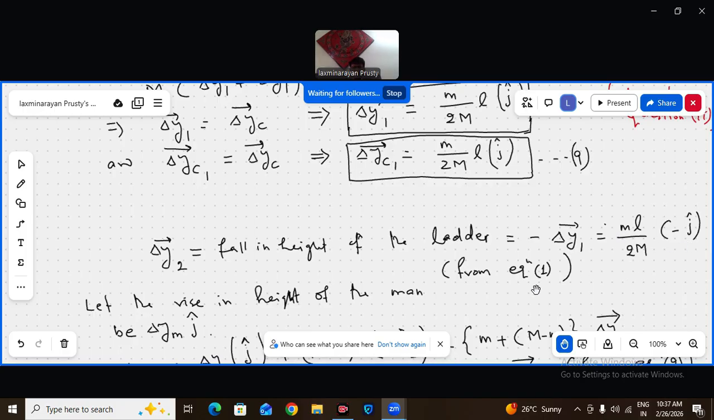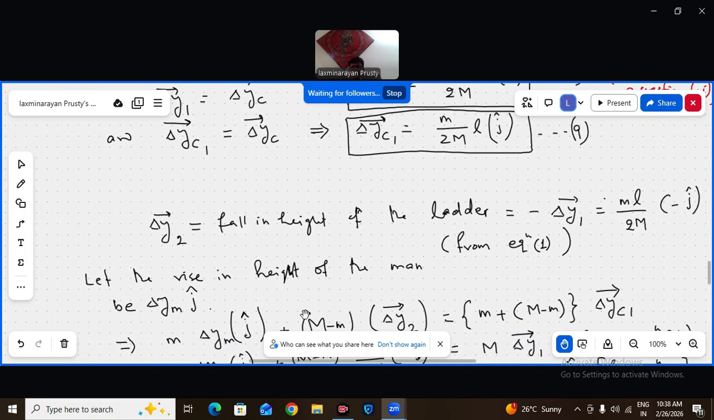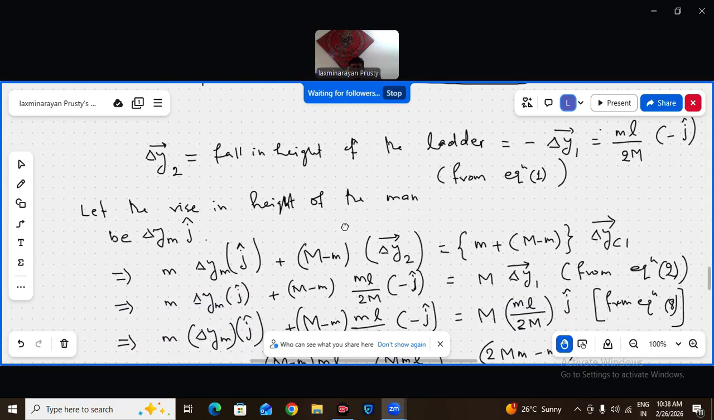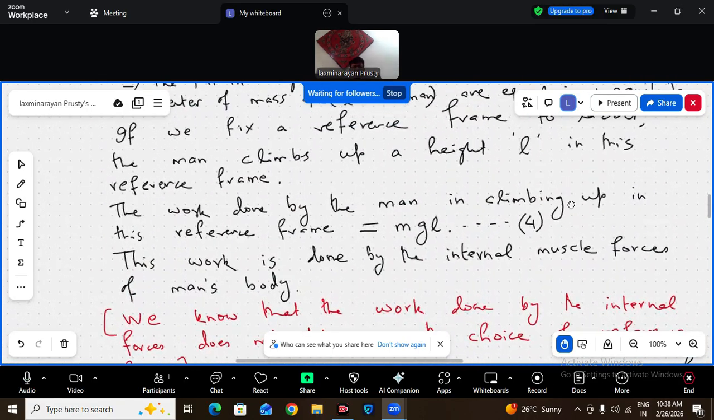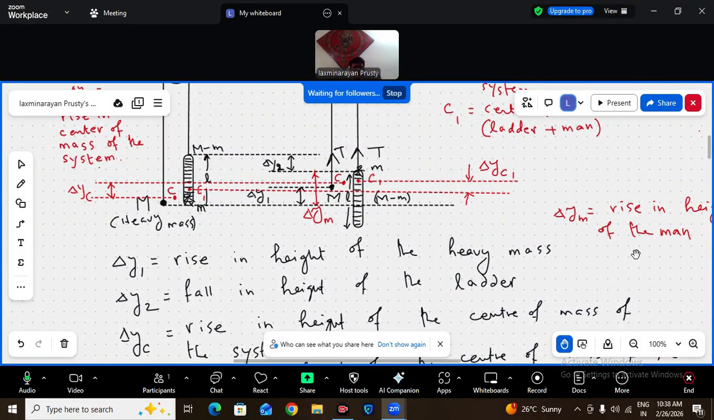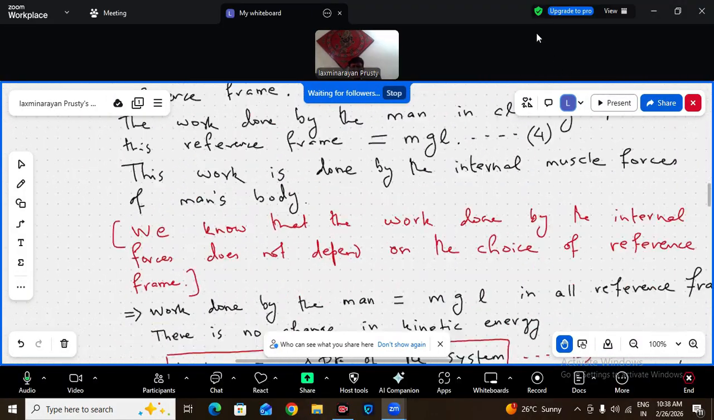From equation 1, which I just showed you, let the rise of height of the man be delta Ym. Actually, I can do that directly also. The ladder has fallen by this much, man has climbed up by L. So total rise of man will be L minus ML by 2M. That I can write, but I am doing it in a different manner. Let the rise in height of the man be delta Ym j cap, which I have written already in the beginning itself, delta Y, rise in height of the man.